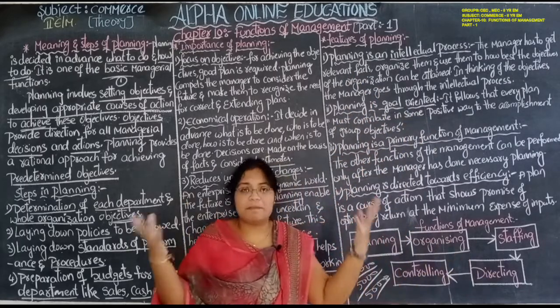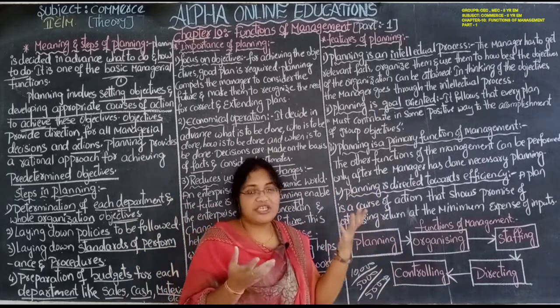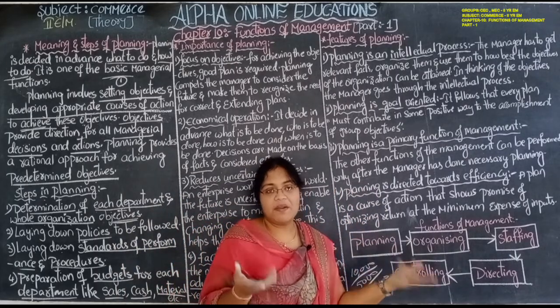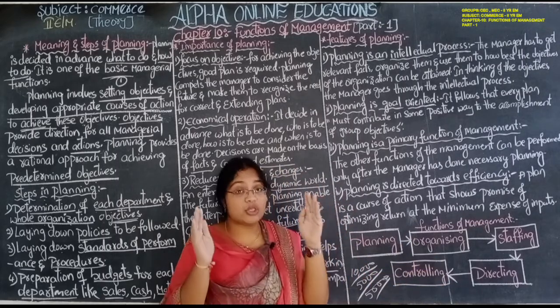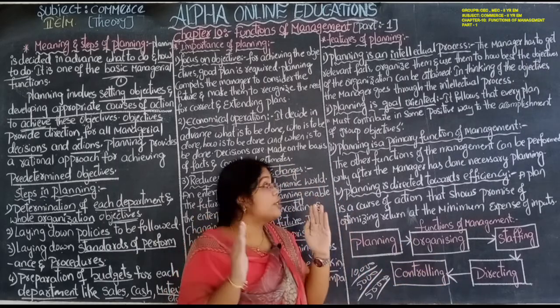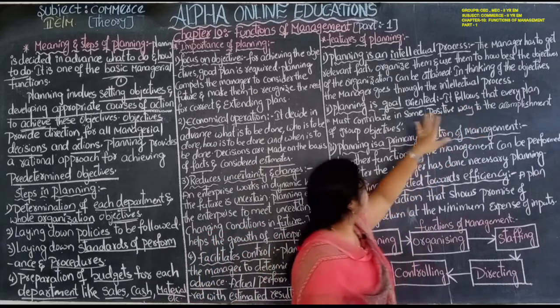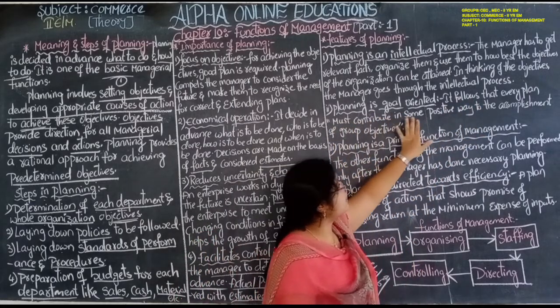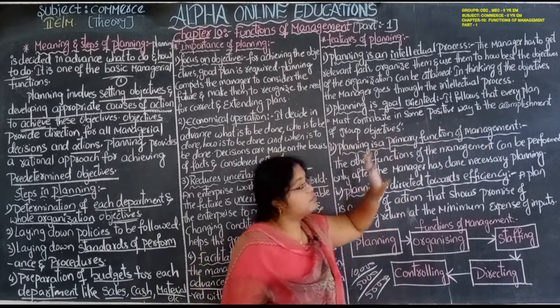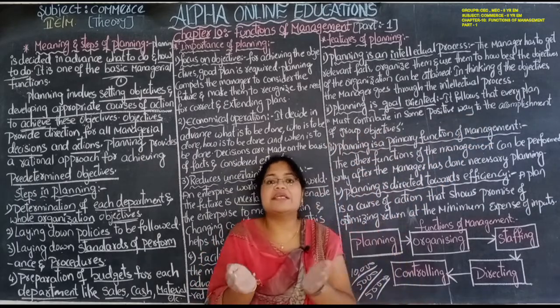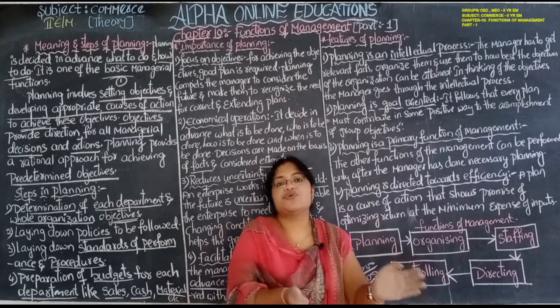Next, planning is goal oriented. Unnecessarily, no one will prepare a plan. If we prepare a plan unnecessarily, it is a waste of time. So the plan is always prepared to achieve certain goals. It follows that every plan must contribute in some positive way to accomplish a group of objectives. So every plan is prepared in some positive way.